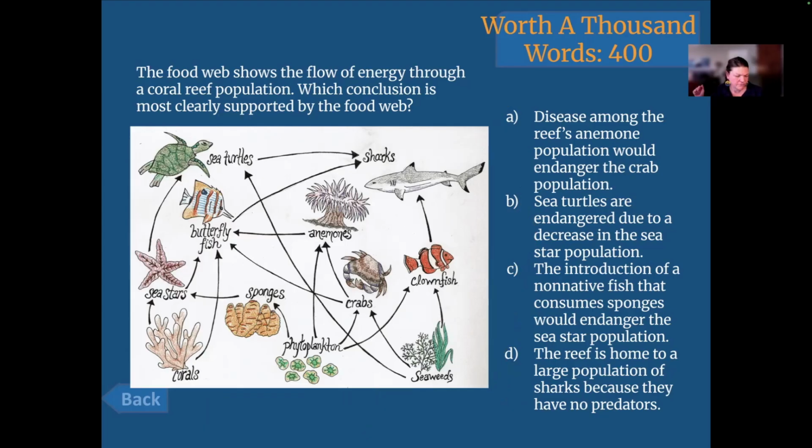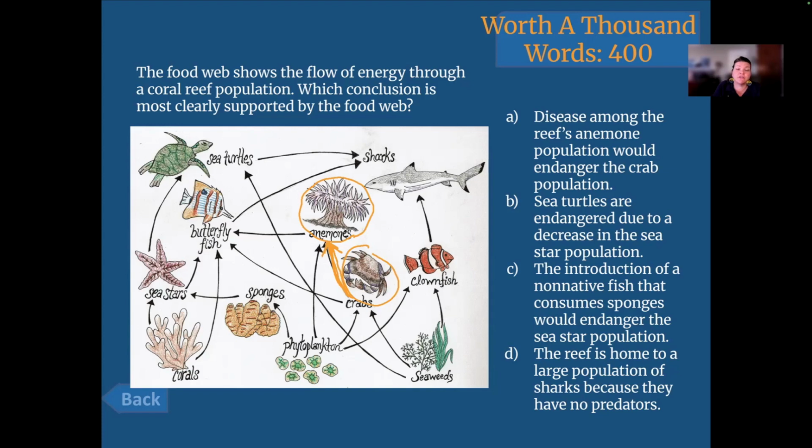Okay, now let's rethink A. Disease among the reef's anemone population would endanger the crab population. I'll tell you why I didn't want you to immediately reject it, because the two are connected. One will definitely affect the other. I don't know if it'll be this effect, I've got to reread it. But if anemones start dying off, crabs are going to get affected somehow. But how will they get affected?